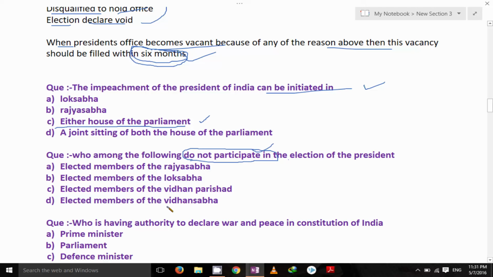I told legislative assemblies means Vidhan Sabha. So they take part in the election of the president. The elected members of Lok Sabha also take part, and Rajya Sabha also take part, but Vidhan Parishad do not take part. Okay. So this will not be the answer. This will be the answer because they do not participate in the elections of the president.